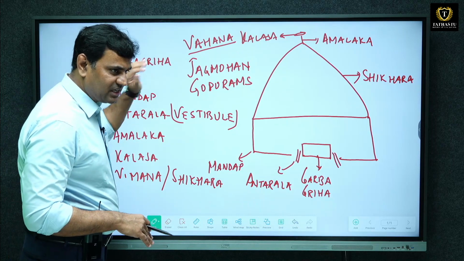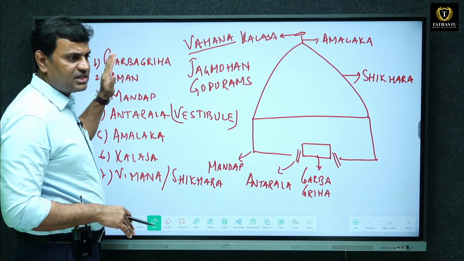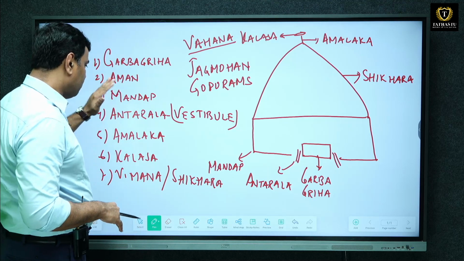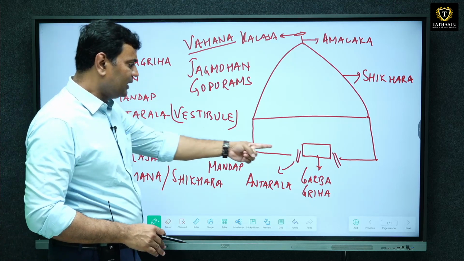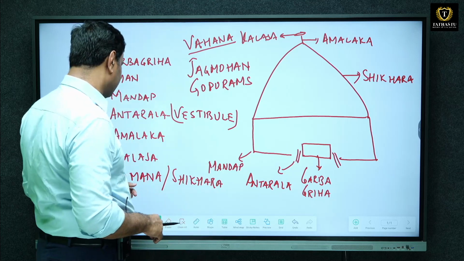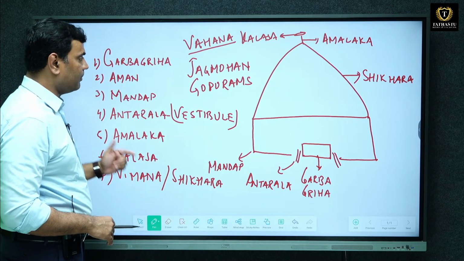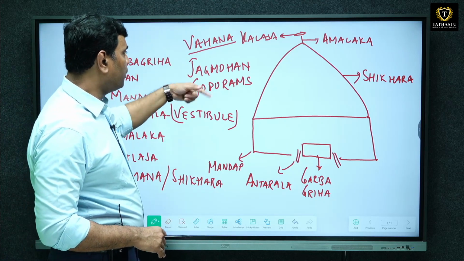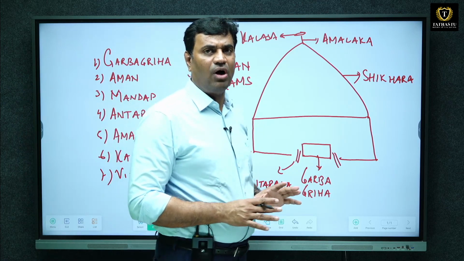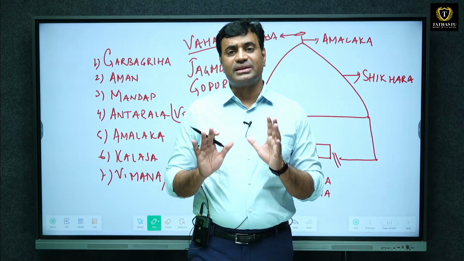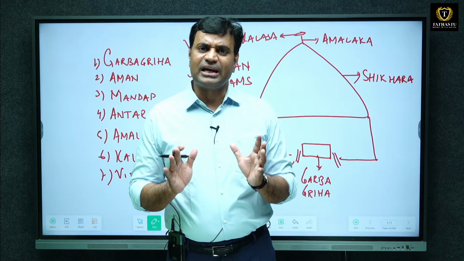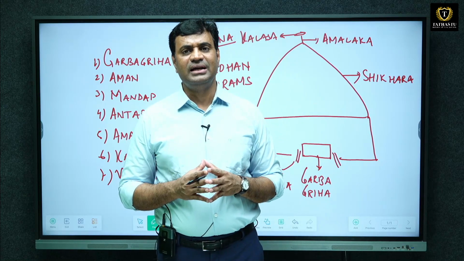Garbhagriha, in English known as Sanctum Sanctorum. Amon, that is Garbhagriha for the spouse. Mandap is of different varieties. Antarala or vestibule, the connecting link between Mandap and Garbhagriha. Amalak, Kalash, Viman, Shikhar, Jagmohan, Gopurams and Vahan. All these are major terms you should know related to temples in India, which are an integral part of Indian culture and heritage.